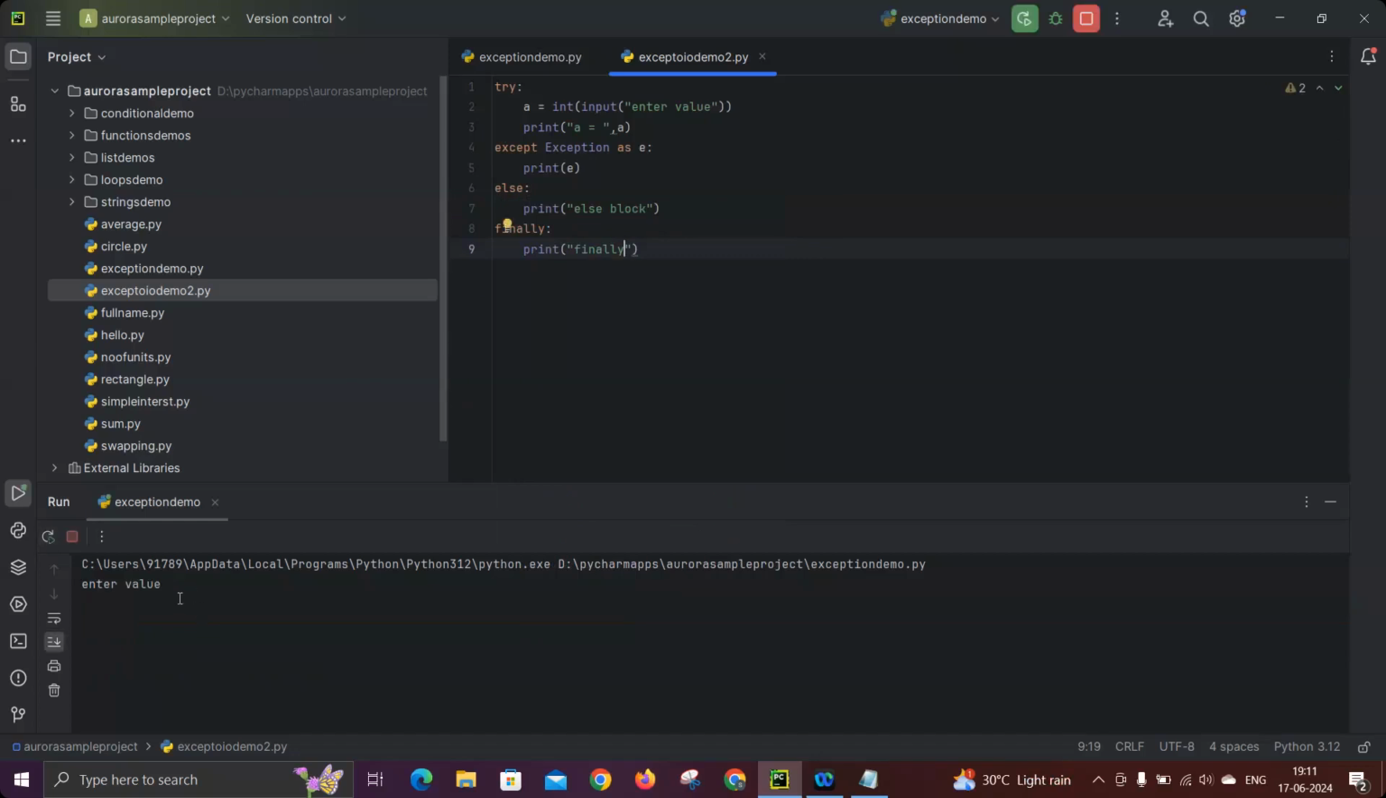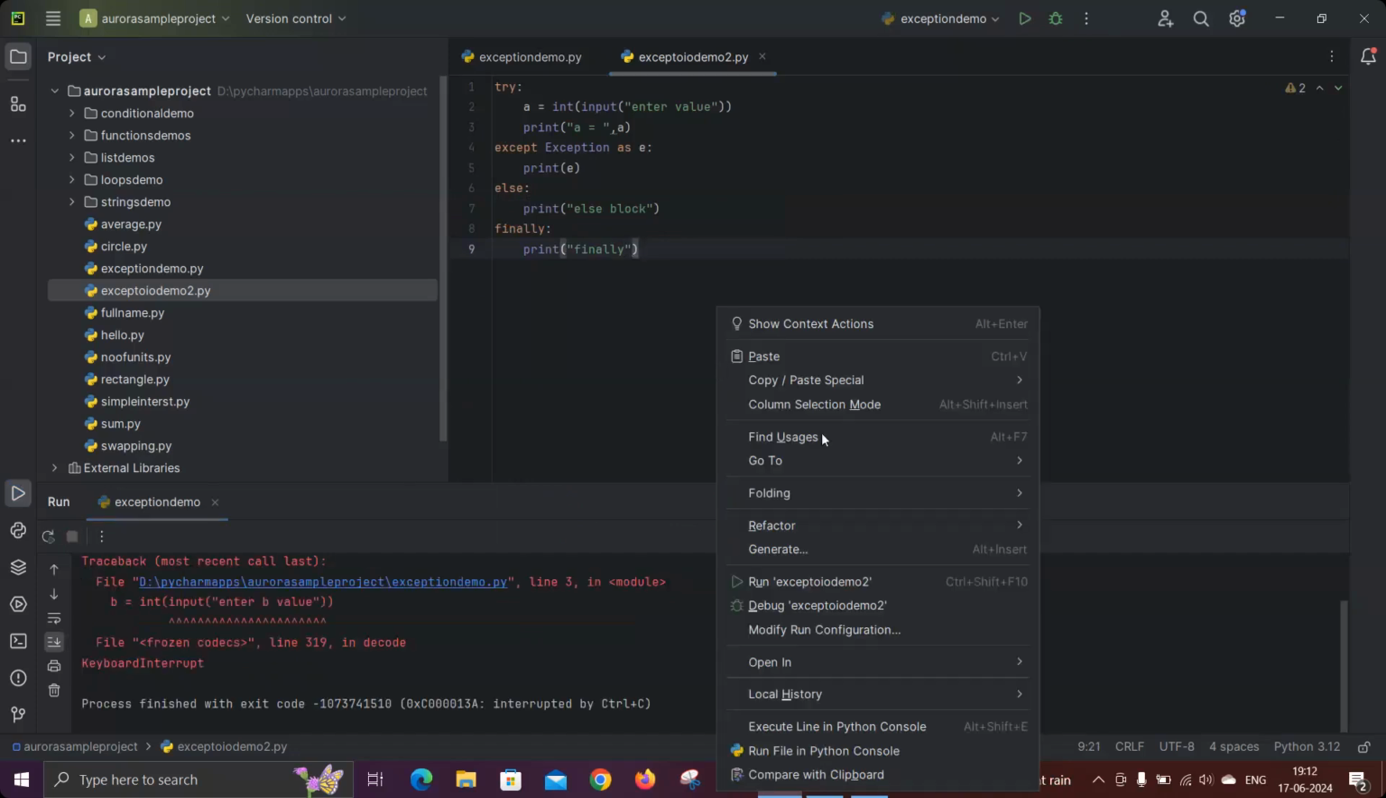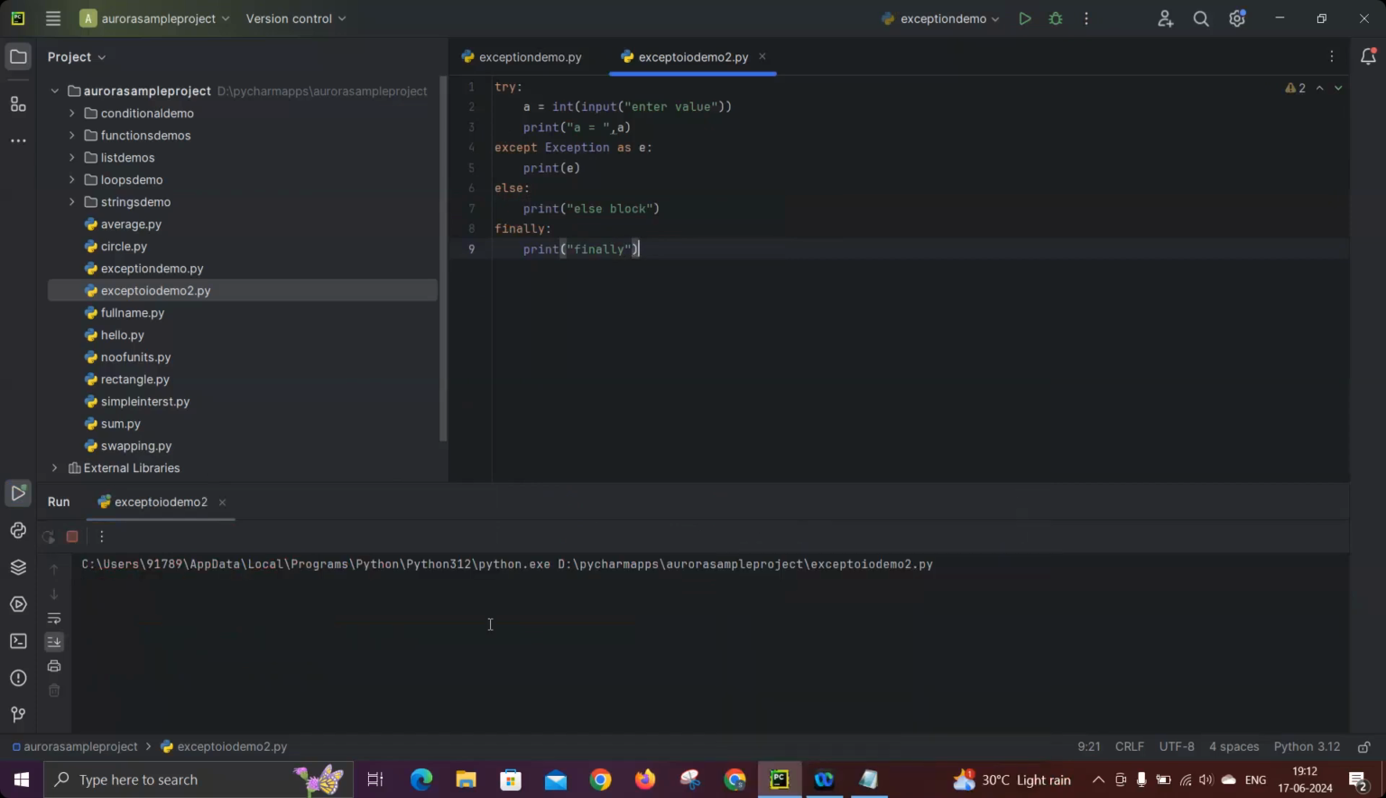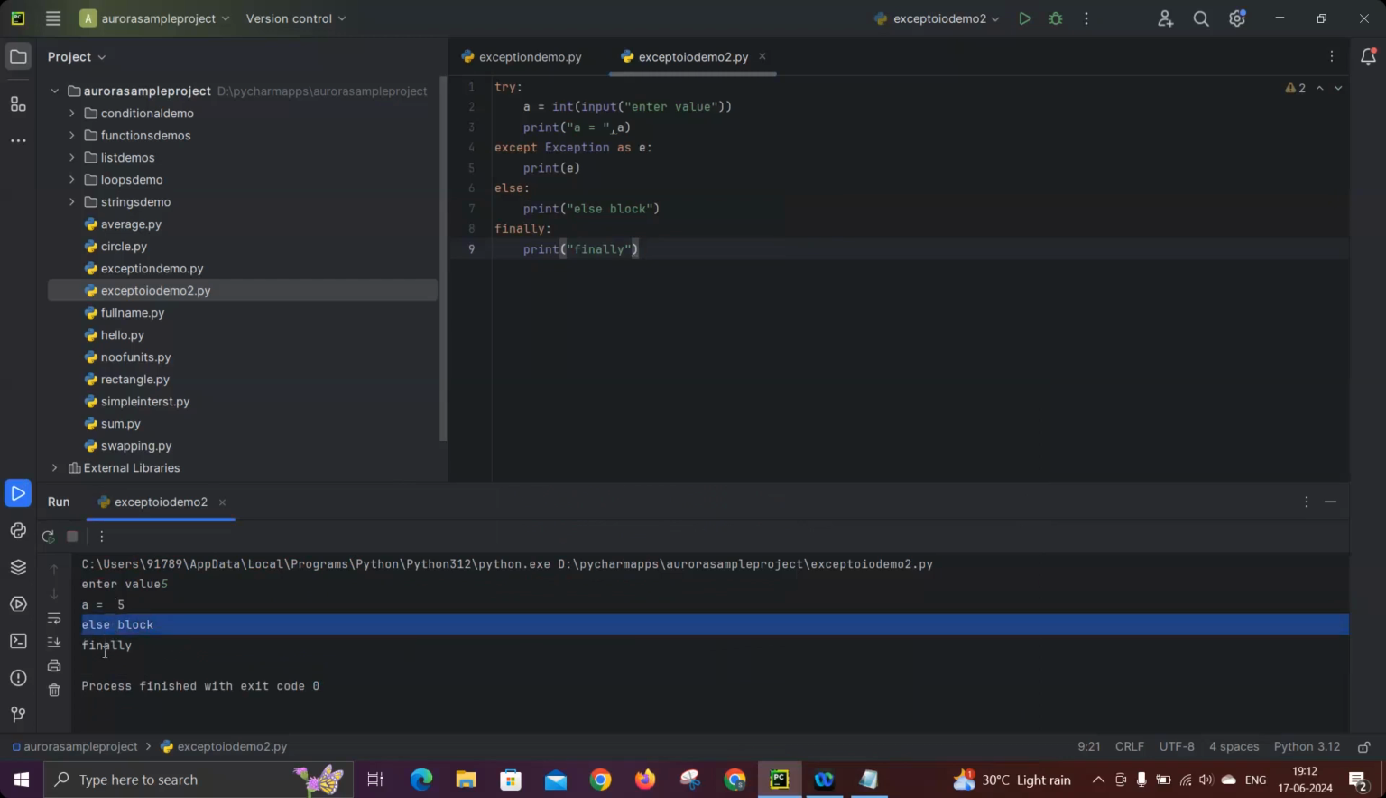Let's take enter a value. I'm giving 5, so that means there is no issue. Now enter b value. Oh, sorry, we are still executing the old program. Go into the new program. So enter value 5, so there is no issue. A equal to 5 came, see that the else block came and the finally block came, if you observe that.